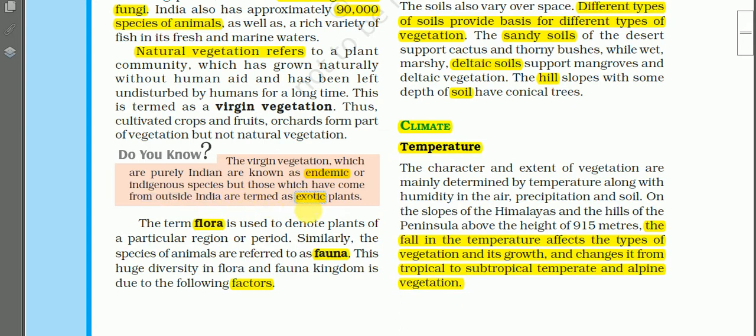For example, eucalyptus tree is an example of exotic plant because it has been brought from Australia. And the term flora is used to denote plants of a particular region or period. Flora refers to the plants. Similarly, species of animals are termed as fauna. Fauna refers to animals and flora refers to plants.